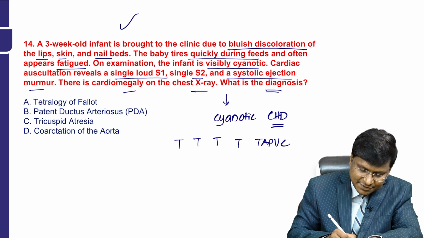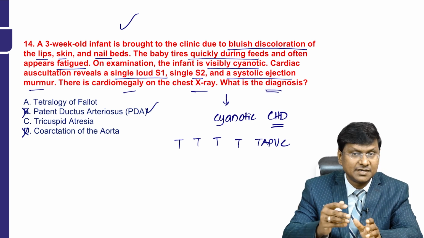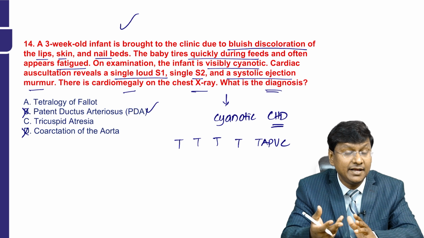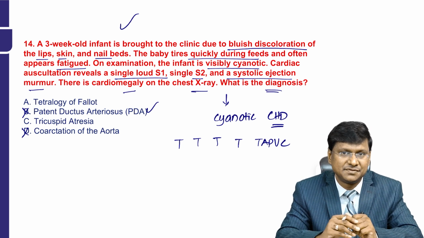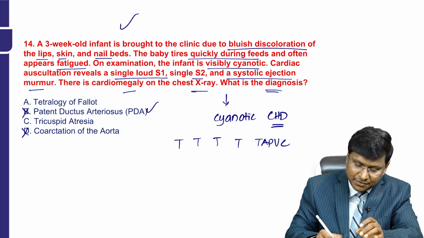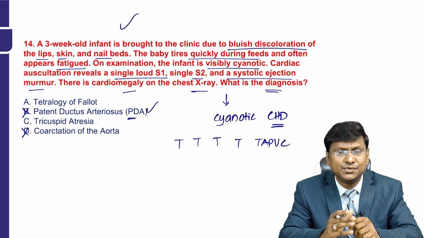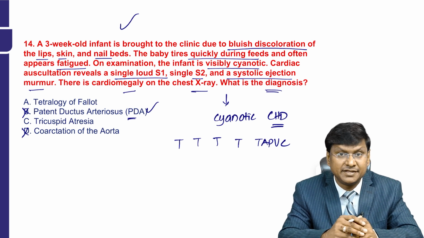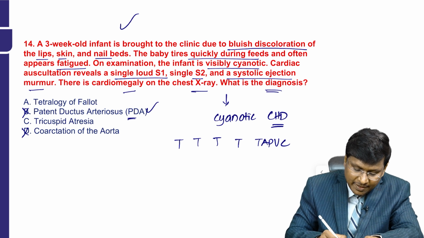Now, patent ductus arteriosus and coarctation of aorta are ruled out. Yes, even in patent ductus arteriosus there can be development of cyanosis whenever there is development of Eisenmenger's, right? But whenever there is Eisenmenger's, there will be development of pulmonary hypertension and there will be a loud P2 as well, right? So the probability is option A as well as option C.